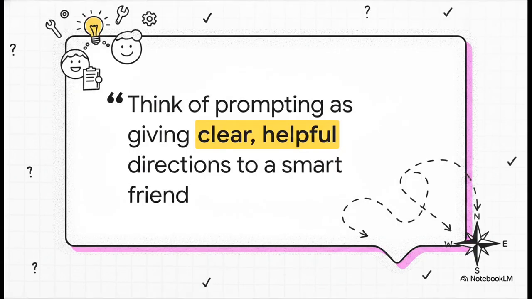I absolutely love this analogy directly from our sources. It says, think of prompting as giving clear, helpful directions to a smart friend who wants to help you, but doesn't know anything about your background. Honestly, treat the AI exactly like that. It's a remarkably smart, incredibly eager friend who just needs you to hand over the right set of tools and directions to actually succeed at the job you're giving it.